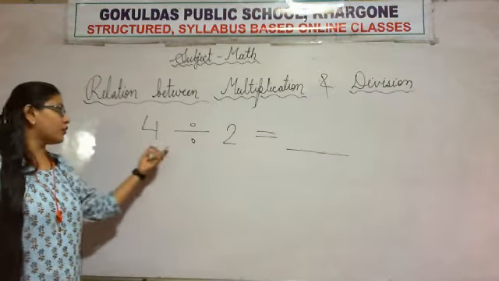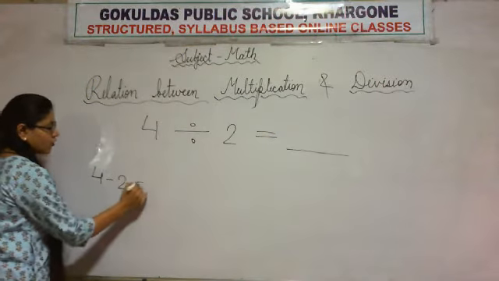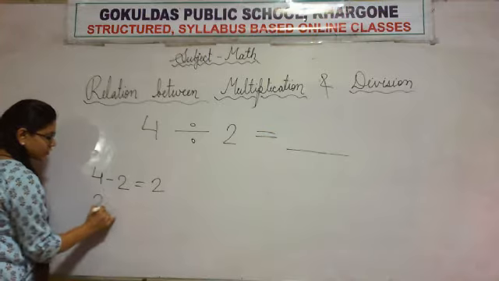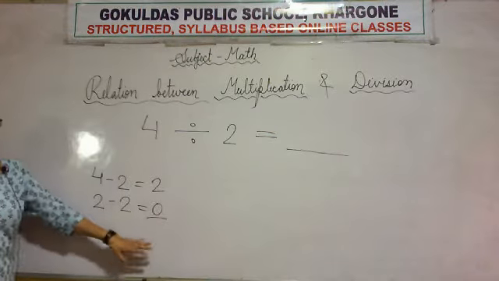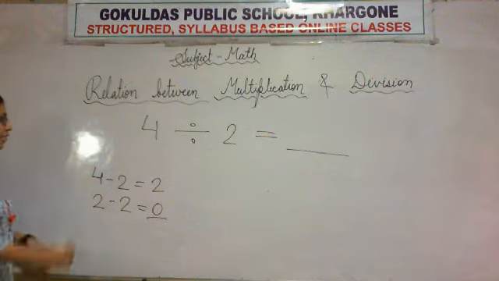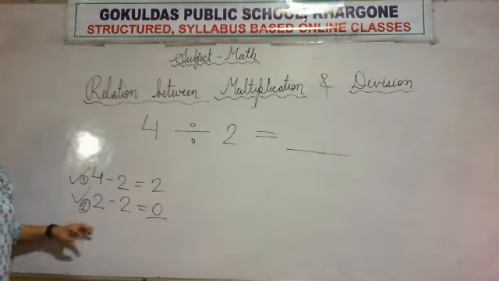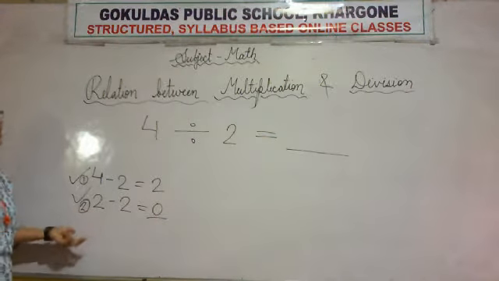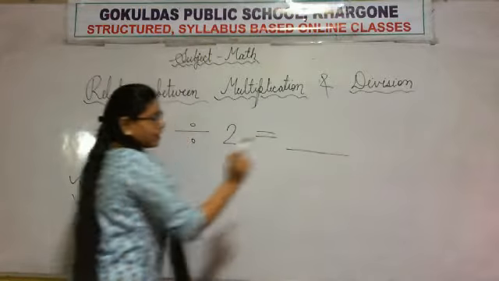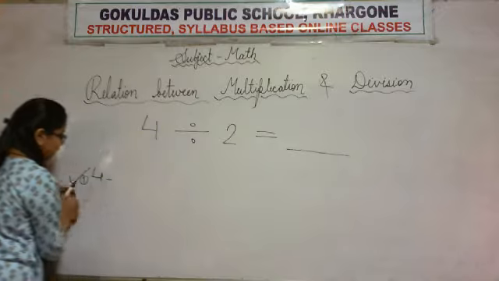First of all you subtract 2. 4 minus 2 is 2. Then again you subtract 2 and you get 0. Here you stop the subtraction. You did subtraction repeatedly 2 times. That's why you will write 2 here. This is how we do it with repeated subtraction.